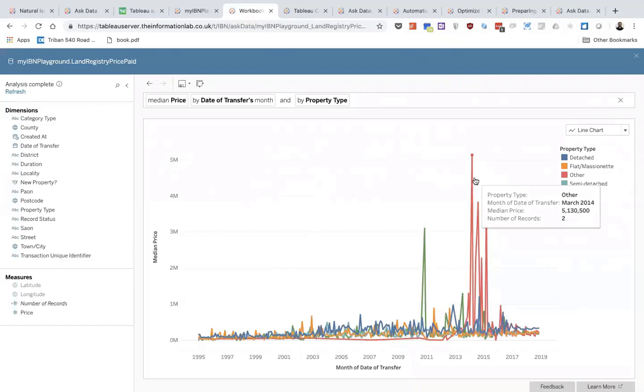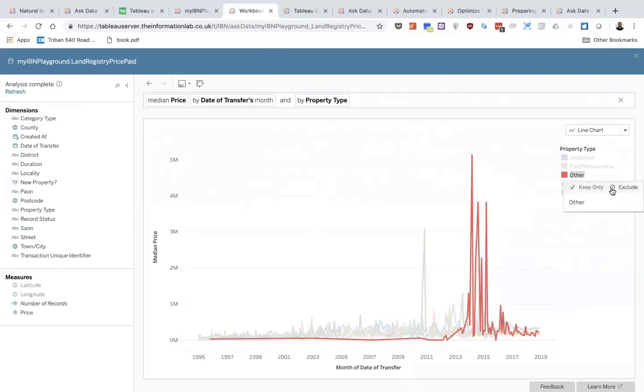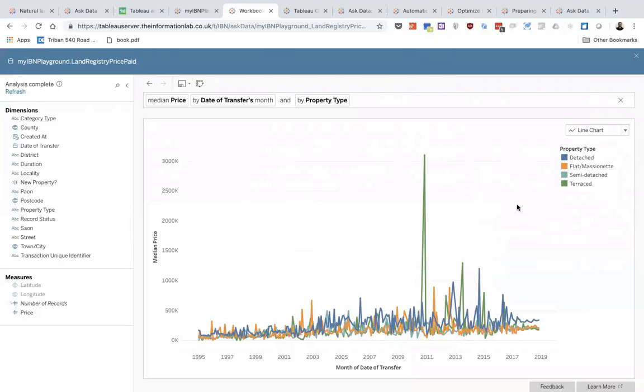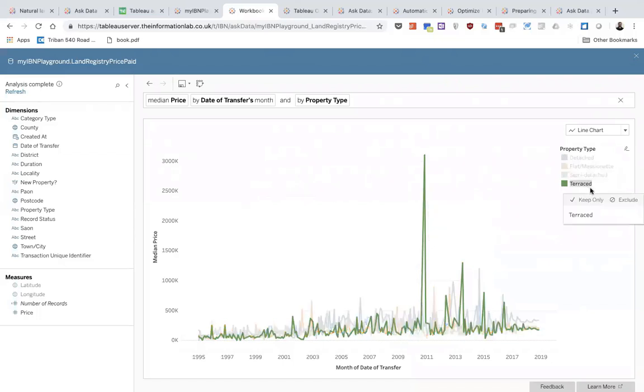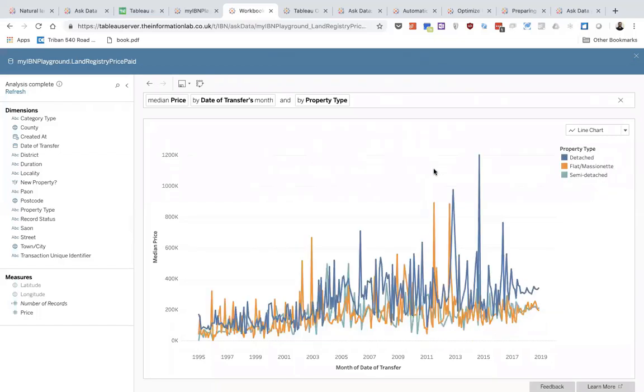So it might not be indicative to use this when I'm looking for a house. So I can actually just right click on the filter over here, the legend, and exclude that view and get understanding. Now terraced, you can see there's 3.1 million terraced houses, skewing my data again. Maybe to just investigate the detached, flat maisonette and semi-detached views, I want to just exclude that section. So exclude that here.